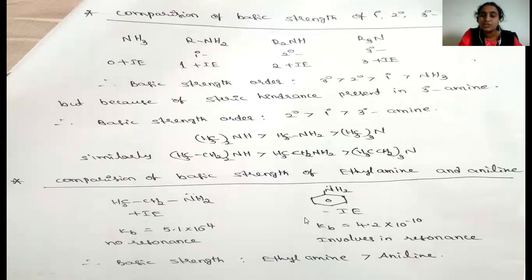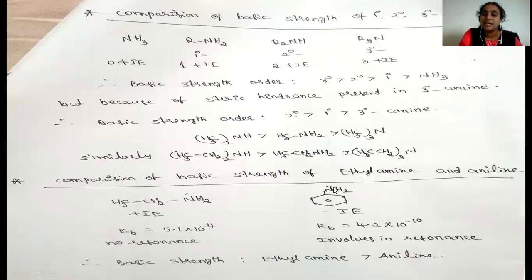And because of these two factors, one is here which has the plus I group, that means an electron donating group, whereas this compound has the minus I group, which is nothing but an electron withdrawing group. And another factor, in this compound no resonance structures are possible, because no double bonds are present.